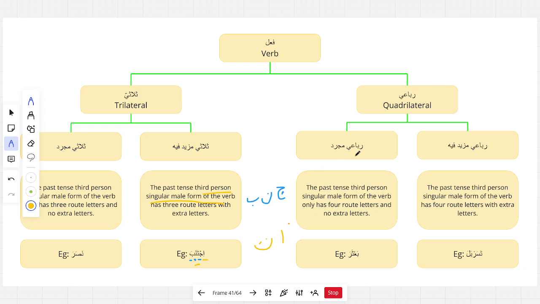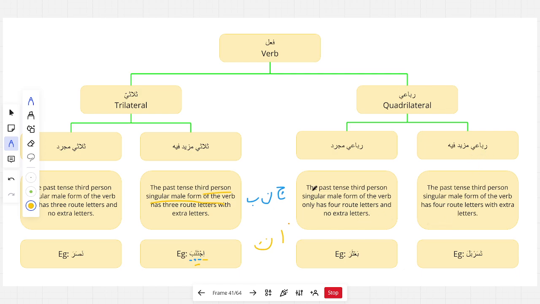Alright, the next category: ruba'i mujarrad. So ruba'i, or ruba'iyun if you want to be precise, means quadrilateral verbs, when there are four root letters. A quadrilateral verb can either be mujarrad or mazid fi, like the thulathi. It can have four root letters and only four root letters with no extra letters, or four root letters with extra letters. So depending upon whether it has extra letters or not will depend upon whether it's mujarrad or mazid fi. If it only has four root letters, then it falls under the category of ruba'i mujarrad. If it has extra letters, it falls under the category of ruba'i mazid fi.